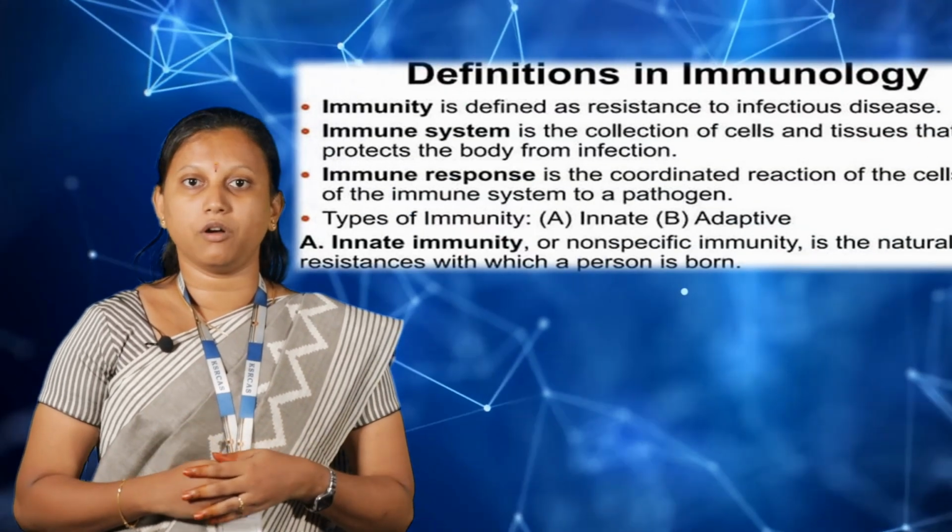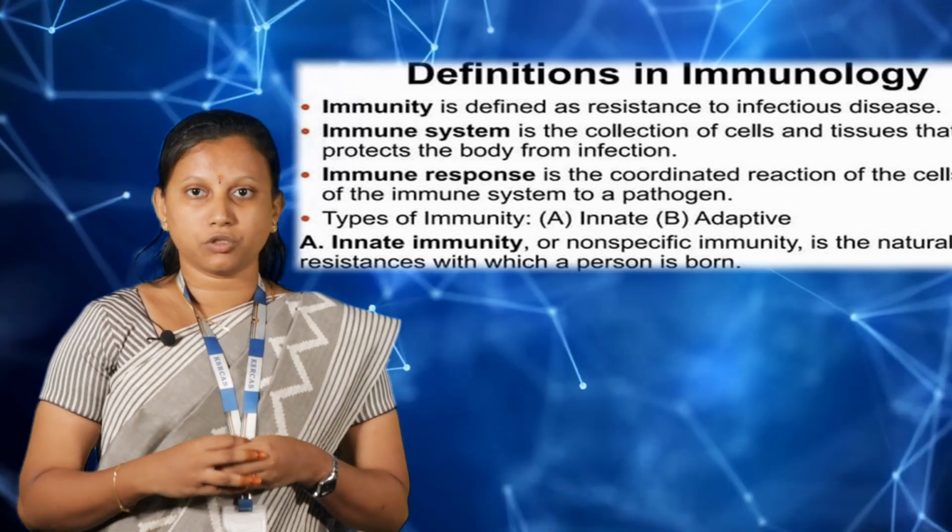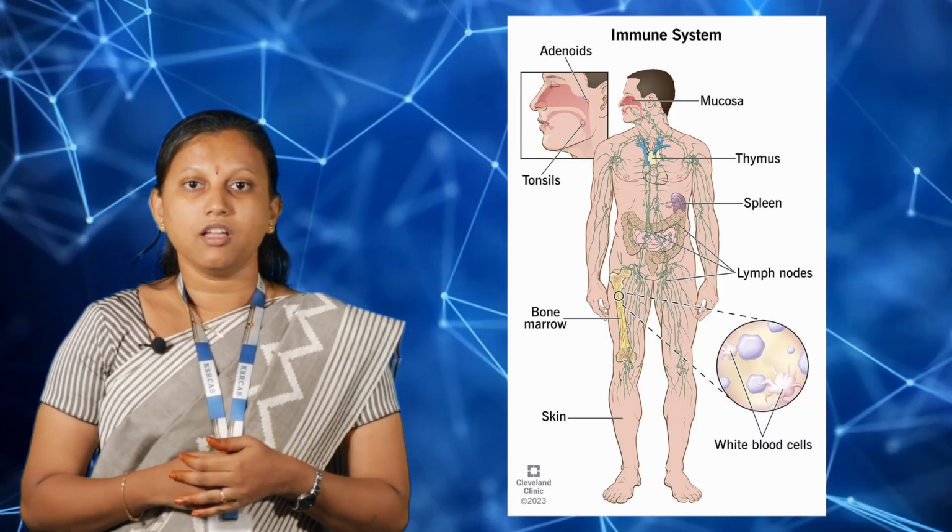What is an immune system? Immune system is comprised of several types of cells and tissues which help in the protection of the body against foreign substances. Immune responses. What is immune response? Immune response is the collective measure taken by the immune cells in our body to eradicate or destroy a foreign substance in our body. The ultimate aim of an immune system is to destroy or eliminate the foreign substance which invades the host.